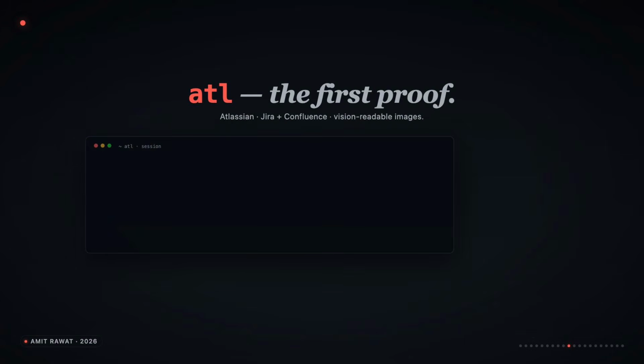Let me show you what this looks like in practice. The first CLI I shipped is called ATL. It reads Jira and Confluence. The skill teaches the agent 4 commands: search, get issue, get page, download attachments. When you ask Claude what is happening on ticket PROJ-456, it runs atl-jira get issue, gets back JSON, sees there are images attached, downloads them, and reads them with vision. Architecture diagrams, mockups, error screenshots. Things most MCP servers throw away as text only. The agent gets a complete picture.